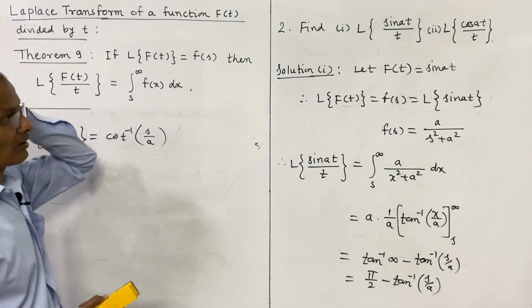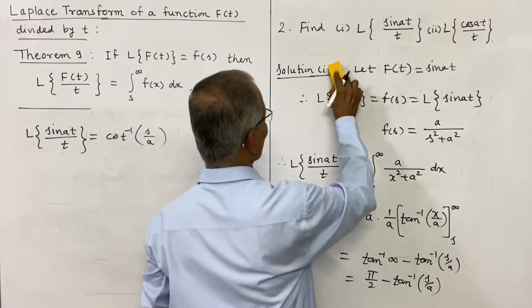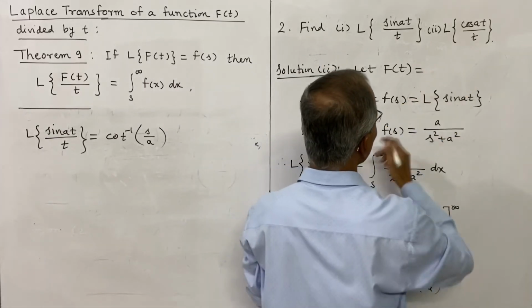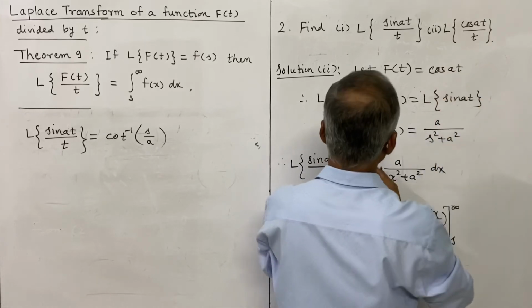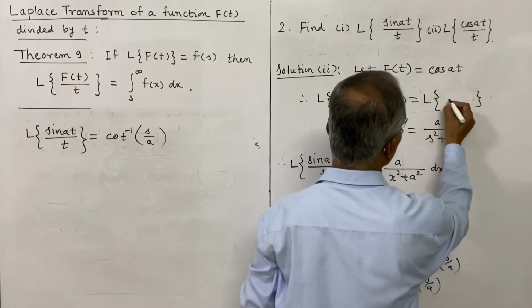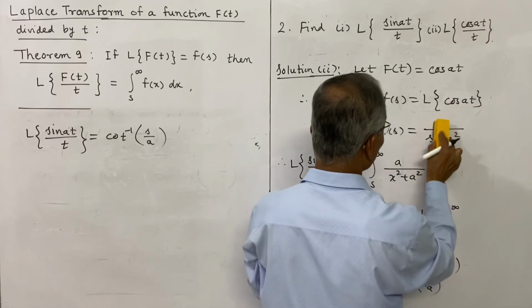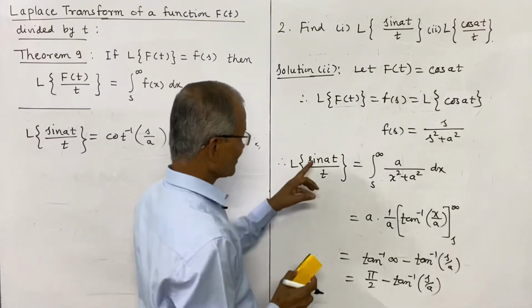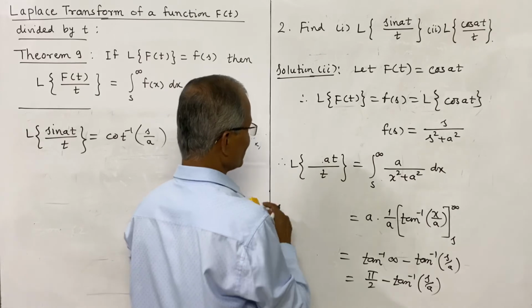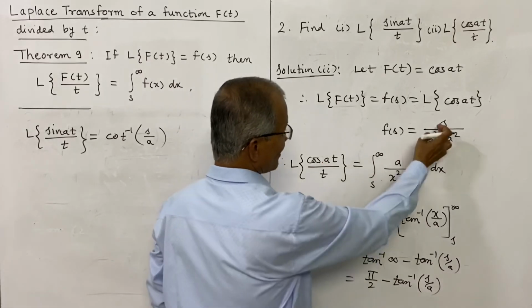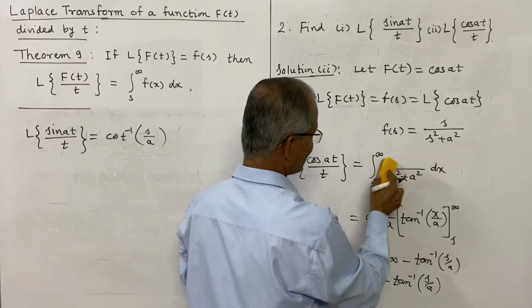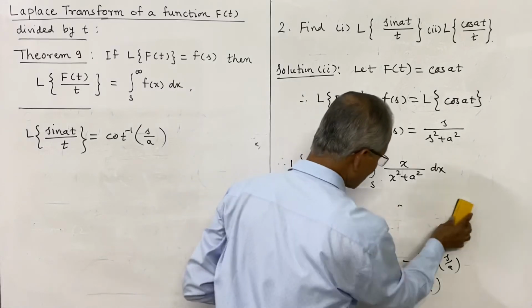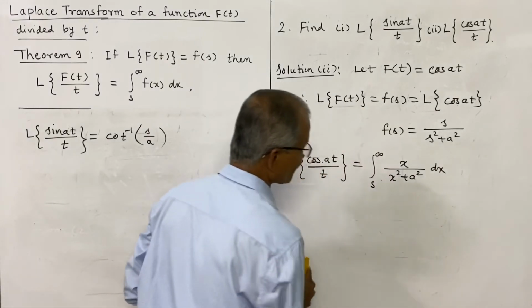Now what happens for cos a t, the Laplace transform of cos a t divided by t. So for that, if you take f of t as cos a t, and the formula for this is s divided by s square plus a square, and thus the Laplace transform of cos a t divided by t, this s is to be replaced by x, and this will be x divided by x square plus a square.